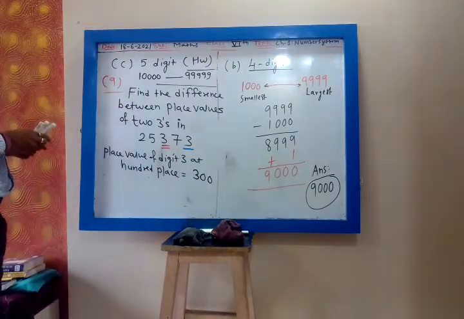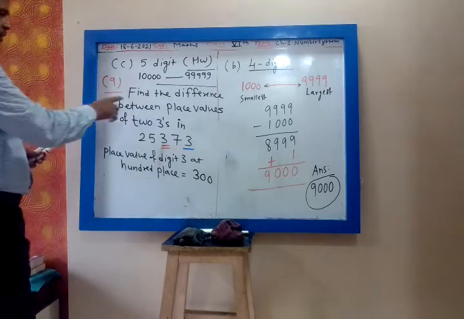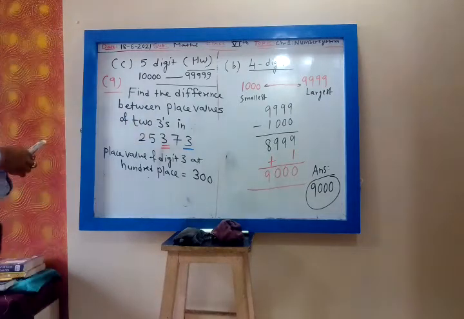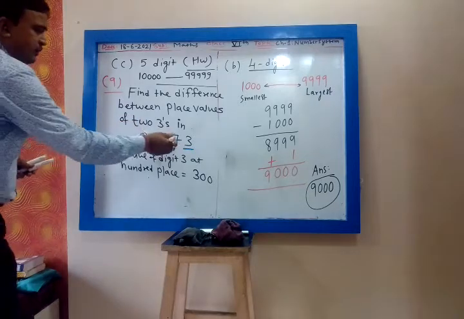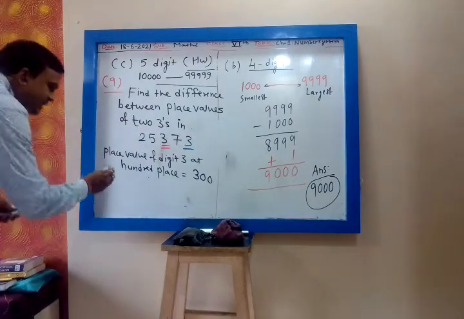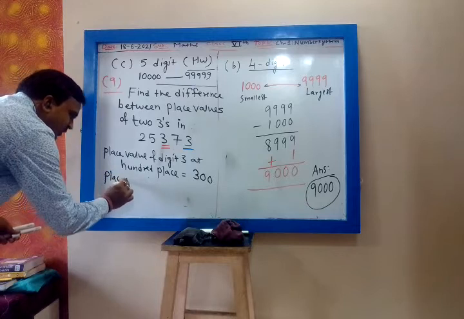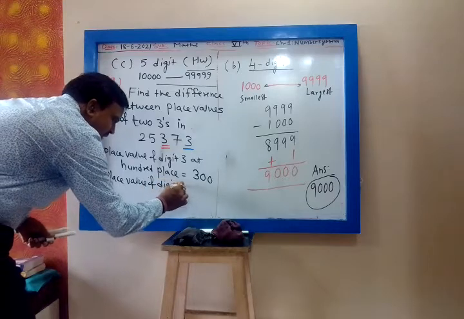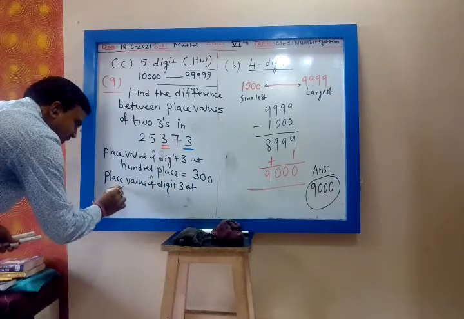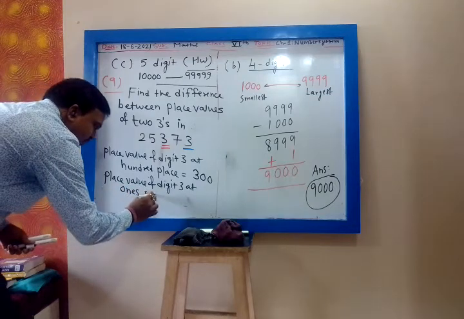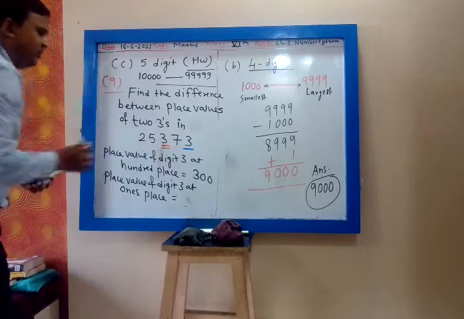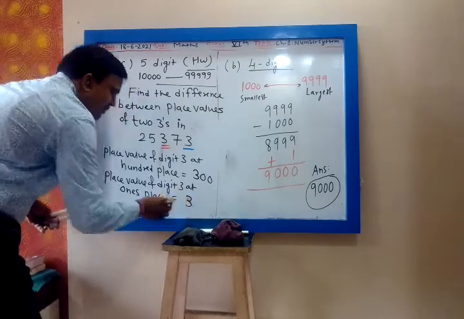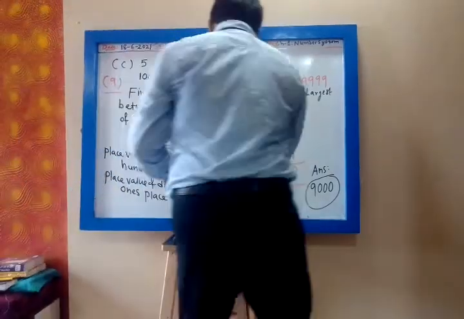Then there is one more 3 at the ones place. So place value of digit 3 at the ones place. What will be the place value of this 3? It will remain 3 only. So now you have to find their difference.